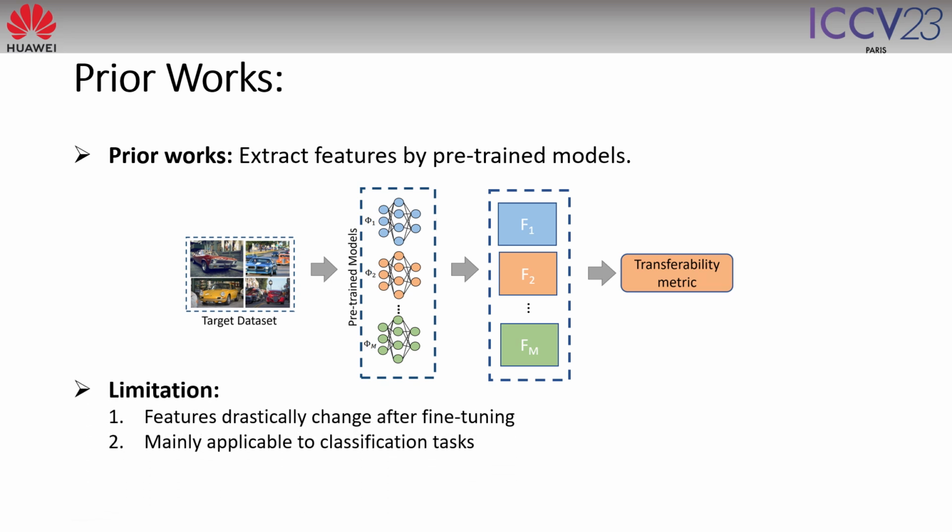We argue that this procedure has a limitation, and the major limitation is that the features extracted by the pre-trained models drastically change after fine-tuning. So basically, the features extracted are not reliable, specifically if the target dataset is out of distribution for a pre-trained model. And the second limitation is that most of the prior works are mainly applicable to classification tasks, and they are not applicable to regression or specifically object detection, which is a combination of regression and classification.